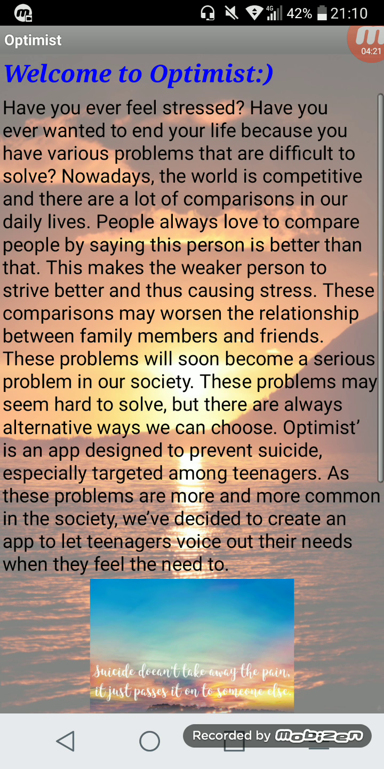So this is how our app Optimist looks like. Don't risk. Use Optimist. Thank you.